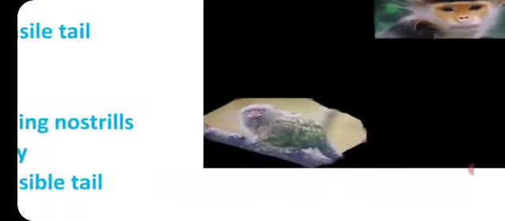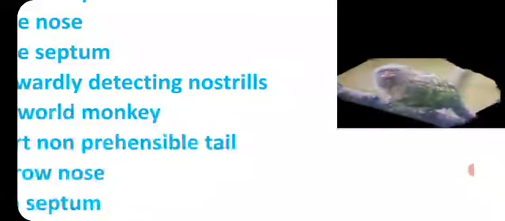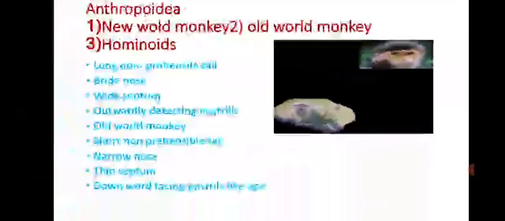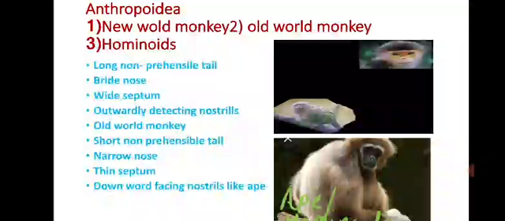And here this is the Old World monkey, with a narrow nose, thin septum and downward facing nostrils. Okay, so these are the different characteristics.